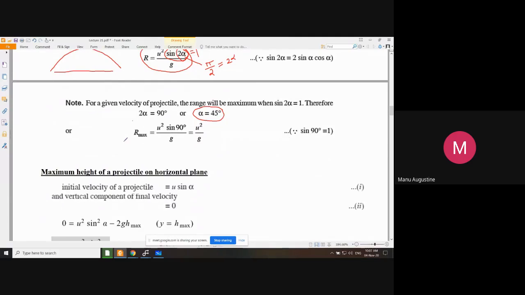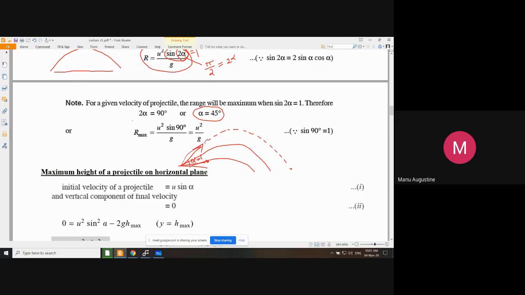The question here is, at what angle should I throw my projectile? What should be my angle alpha so that my projectile goes to the maximum distance possible? See, if you throw it like this, it will go and reach here. If you throw it like this, it will go and reach here.